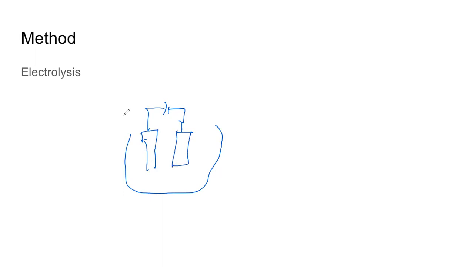So quick reminder, when we say electrolysis, we are thinking of an electrolytic cell with 2 electrodes. One is called a cathode, one is called an anode. So this is the anode, this is the cathode, right? And there is an electrolyte.